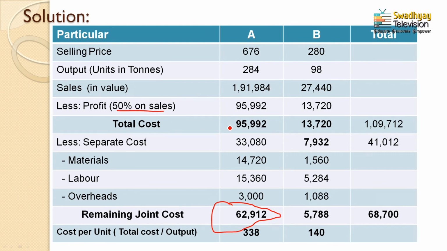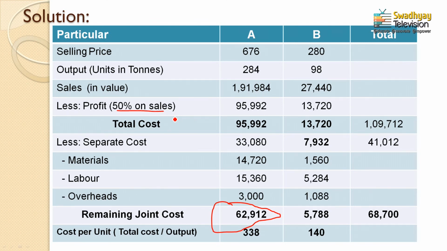What is your cost price? That is 95,992. 100% of 95,992 means the same amount of profit. So 95,992 is the 100% profit on cost. Now the total of the profit and cost comes to 1,91,984. This is the second answer, the sales price of product A, that is 1,91,984. Output is clearly given in the question, that is 284 tons.